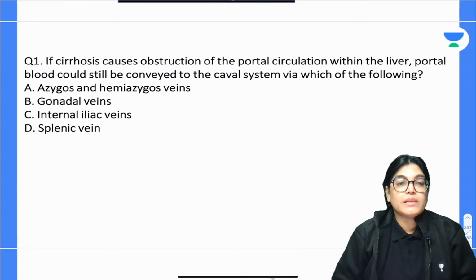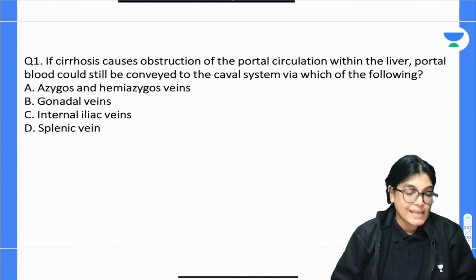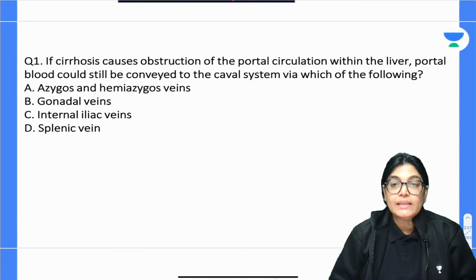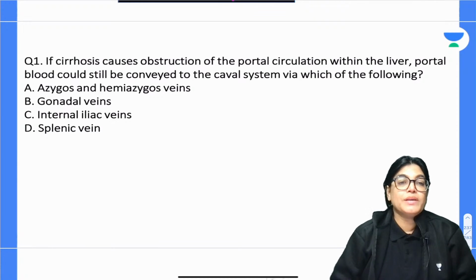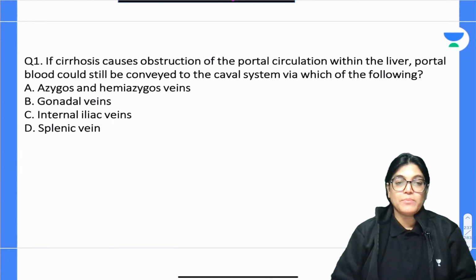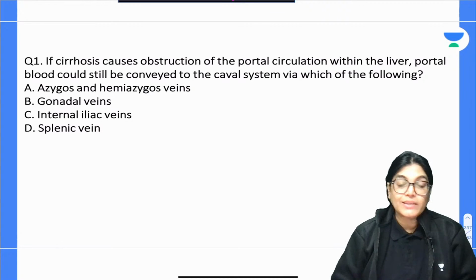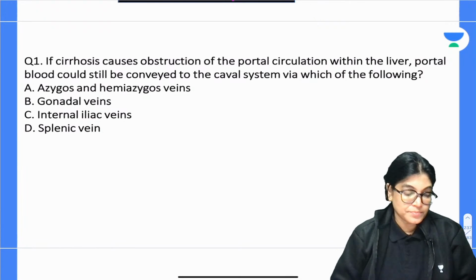If cirrhosis is the cause of obstruction of portal circulation within the liver, portal blood could still be conveyed to the caval system via which of the following? Options are azygous and hemiazygous vein, gonadal veins, internal iliac vein, splenic vein.